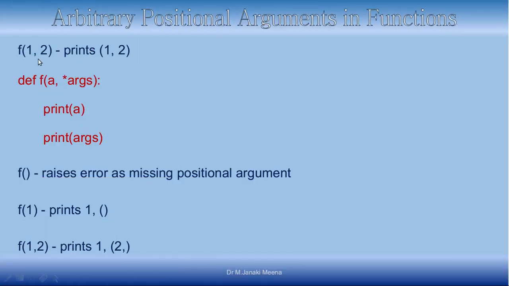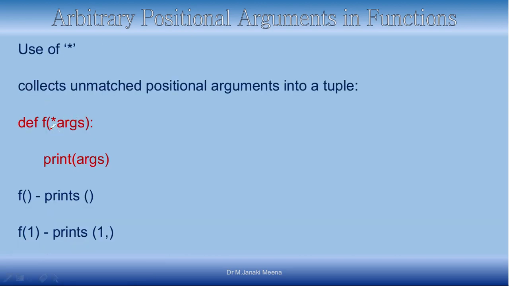Another thing is, I can also have one positional argument name. The difference between the previous function and this one is that in the previous one, all are captured by a single variable which accepts a sequence.